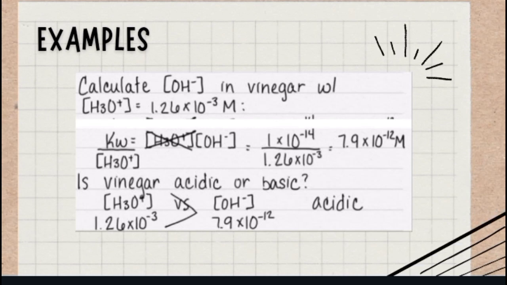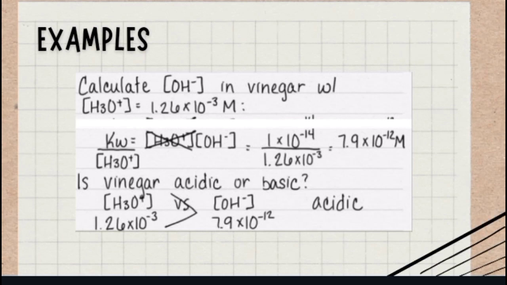So you're going to be left with [OH-] is equal to Kw divided by [H3O+]. Kw is equal to 1 times 10 to the power of negative 14 divided by [H3O+], which is 1.26 times 10 to the power of negative 3.